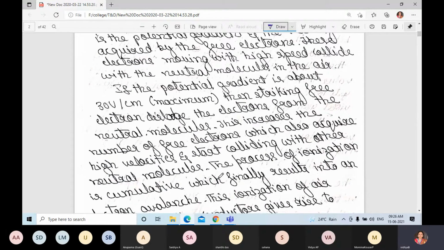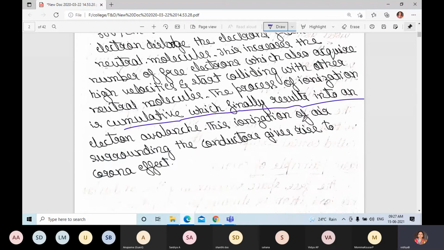For example, if two free electrons collide with two neutral molecules, that will produce a number of free electrons, and those free electrons will again collide with other neutral molecules. That process will continue. This process of ionization is cumulative, which finally results in an electron avalanche. This ionization of air surrounding the conductor gives rise to the corona effect.